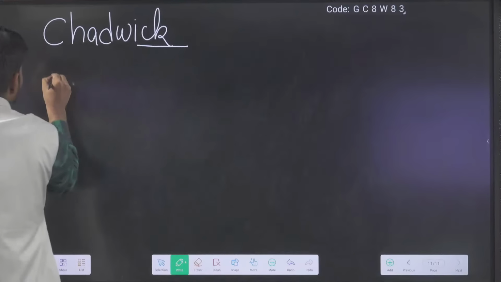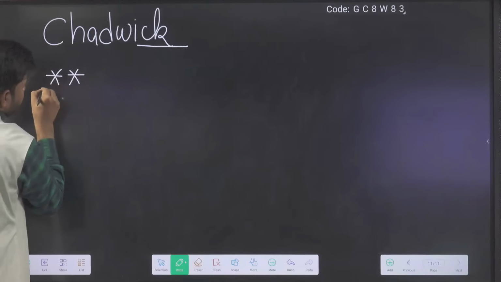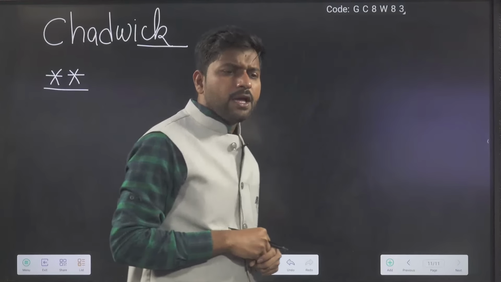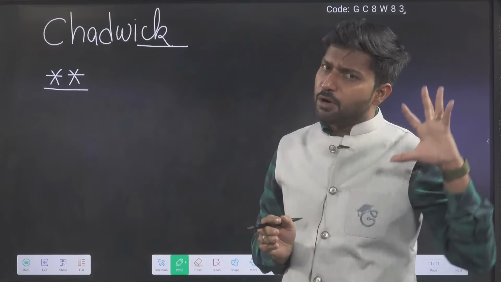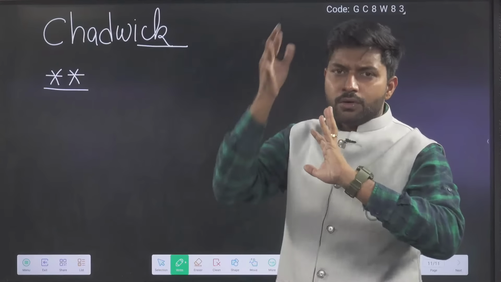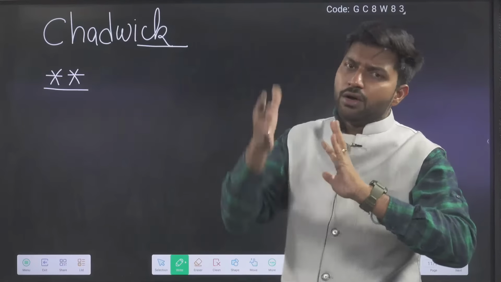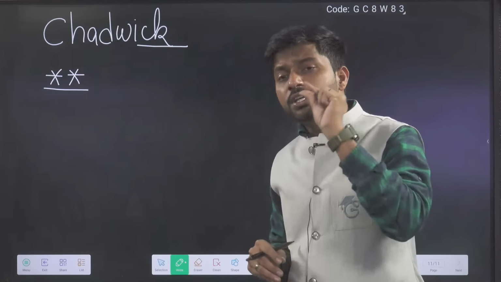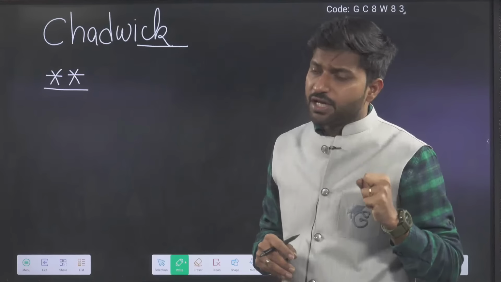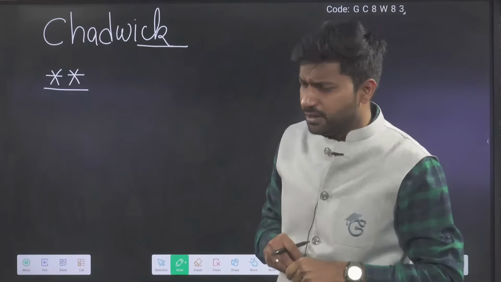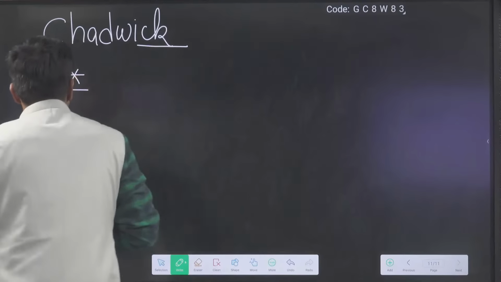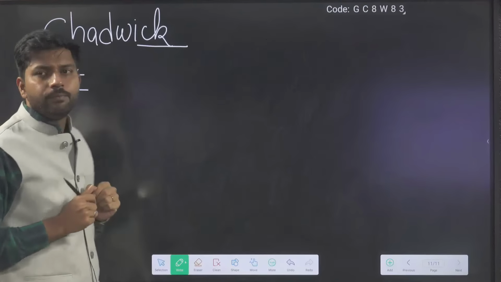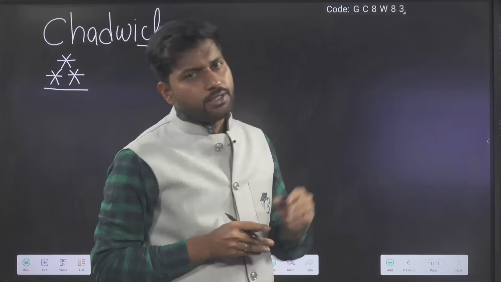About this discovery of the neutron, in the NCERT only 2 lines are written. When alpha particles bombarded on a thin foil of beryllium, they observed one neutral particle, which is known as the neutron.